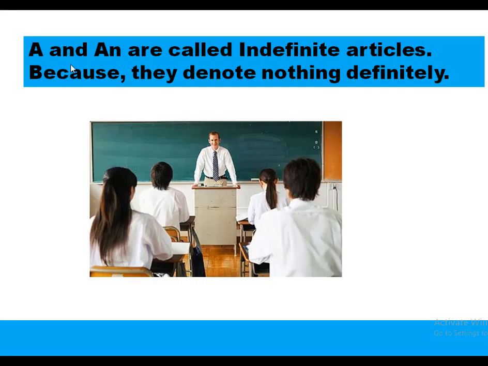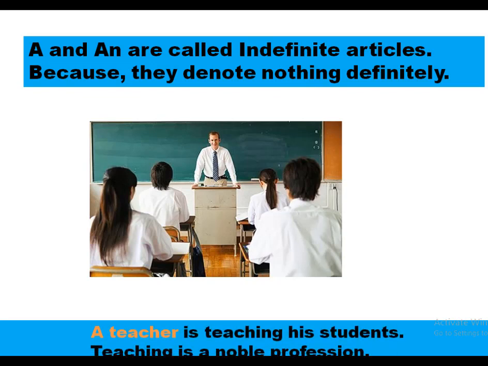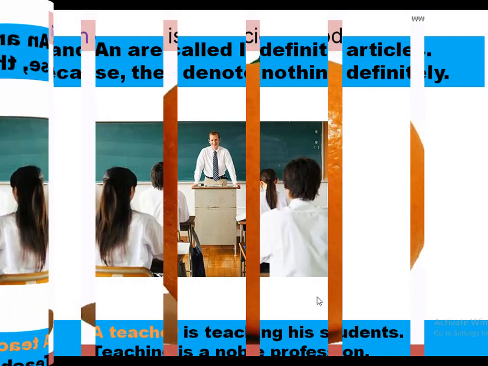A and an are called indefinite articles because they do not point to anything definitely. A teacher is teaching his students. Teaching is a noble profession.